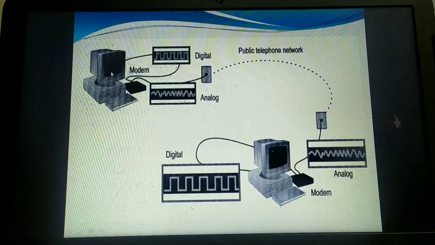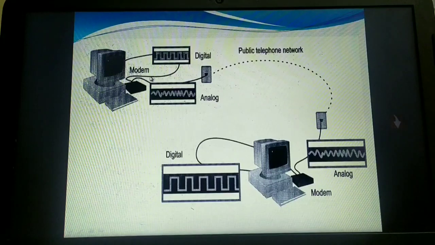Once your computer system sends the data in digital form, the modulator present here has the capability of converting this digital data into analog signals, and these analog signals then reach the public telephone network. They have to be in a specific frequency, and only then will the public telephone network recognize those signals. The public telephone network accepts these analog signals and carries them to the destination. The process of converting digital into analog is modulation.